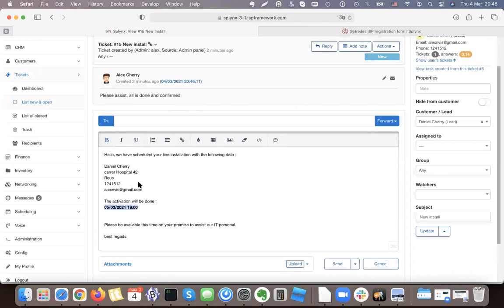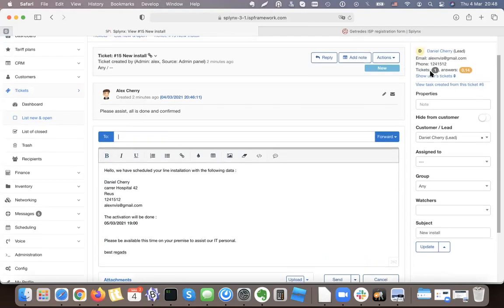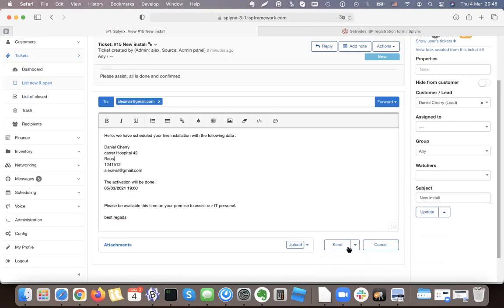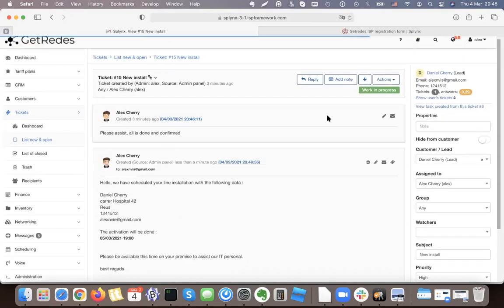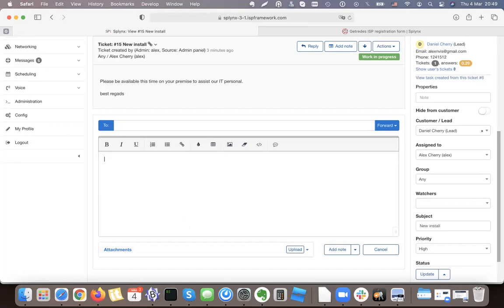I can even make it bold and send it to the customer. Because the ticket is created and nothing was sent to the client yet, I put his email address here and write him the message. I send the message, and I can set one of the statuses, for example, work in progress. And we can make a note, like please check if the visibility is 100%, whatever.